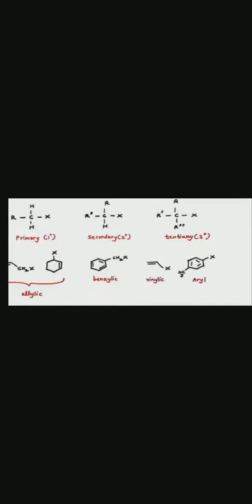In aryl halides, the halogen atom is directly bonded to an sp2 hybridized carbon atom of the aromatic ring. Here again the presence of an aromatic ring is necessary. Okay, this is the classification of halogen derivatives on the basis of the hydrocarbon skeleton, on the basis of the number of halogen atoms, and on the basis of which type of compound is present.